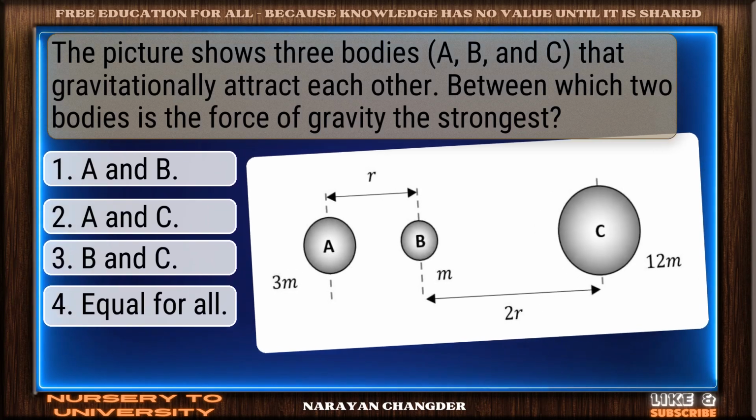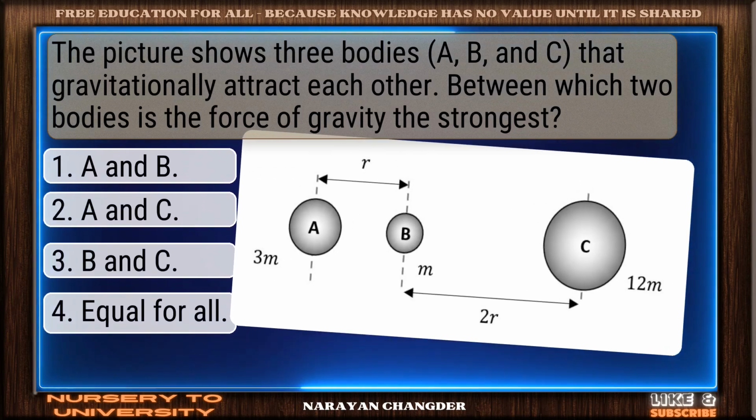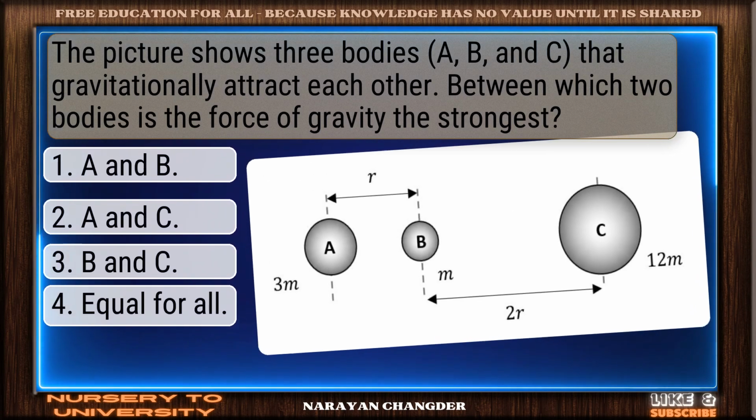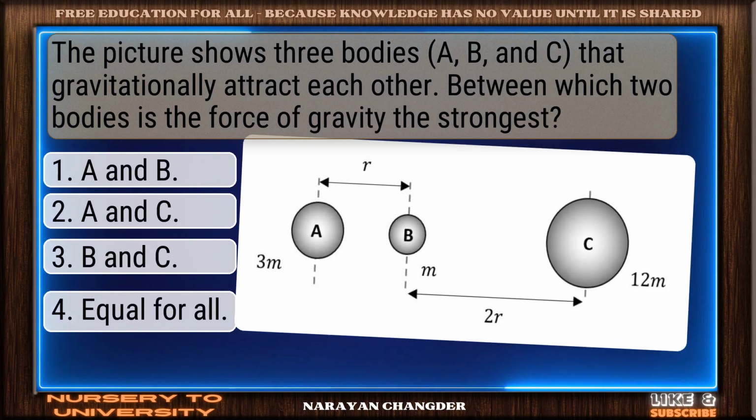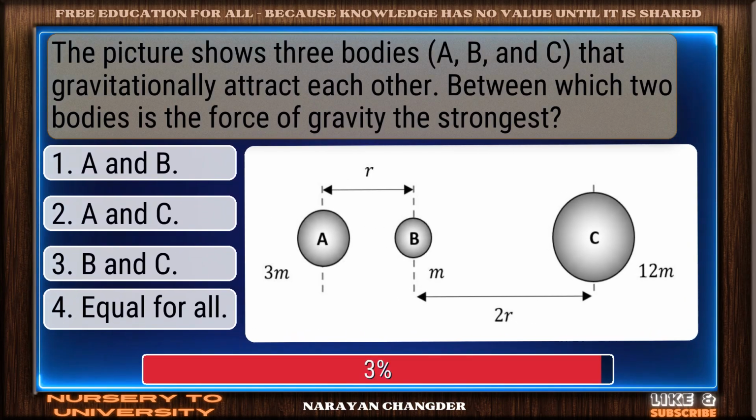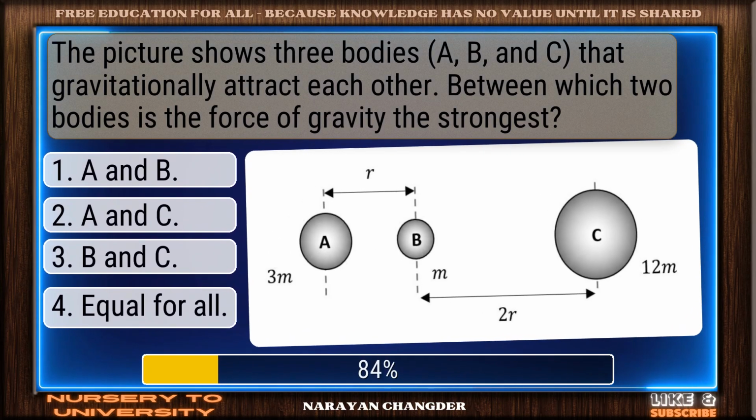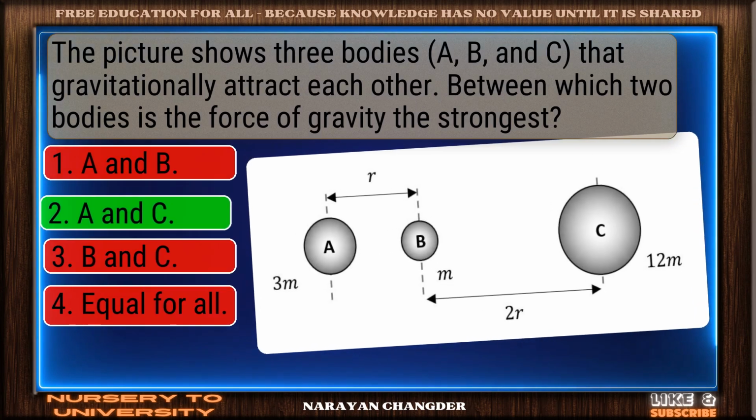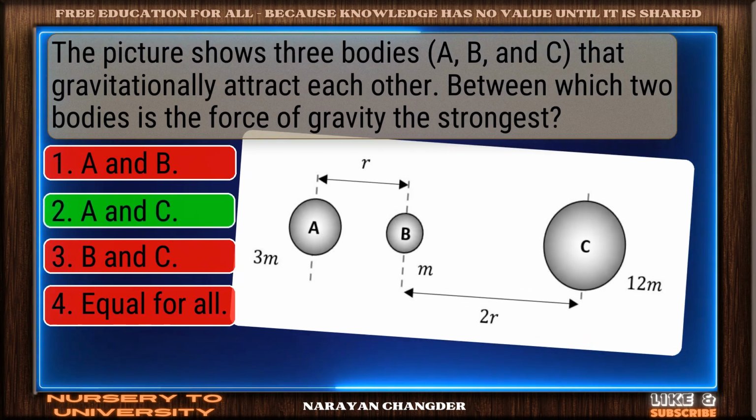Question number 1. The picture shows three bodies that gravitationally attract each other. Between which two bodies is the force of gravity the strongest? Correct response. A and C is the most accurate answer.